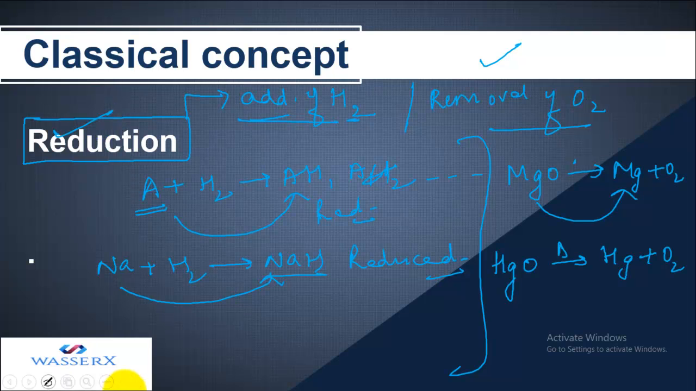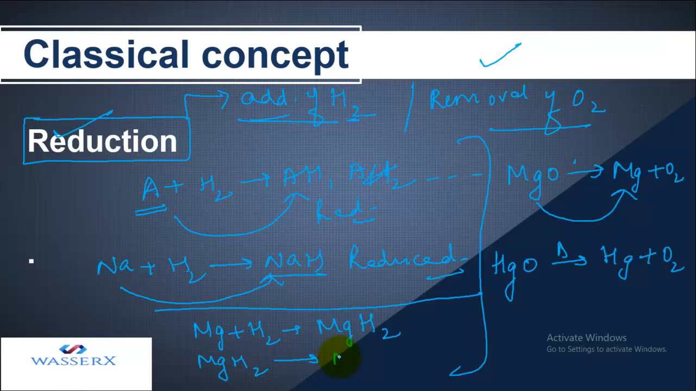Let me ask you one question. I have two examples. In the first reaction, Mg plus H2 forms MgH2. In another, I have just the opposite, MgH2 gives rise to Mg plus H2. Out of these two, which is regarded as reduction? We know that reduction is addition of hydrogen. So in the first one, hydrogen is being added. So the first one refers to reduction according to the classical concept.